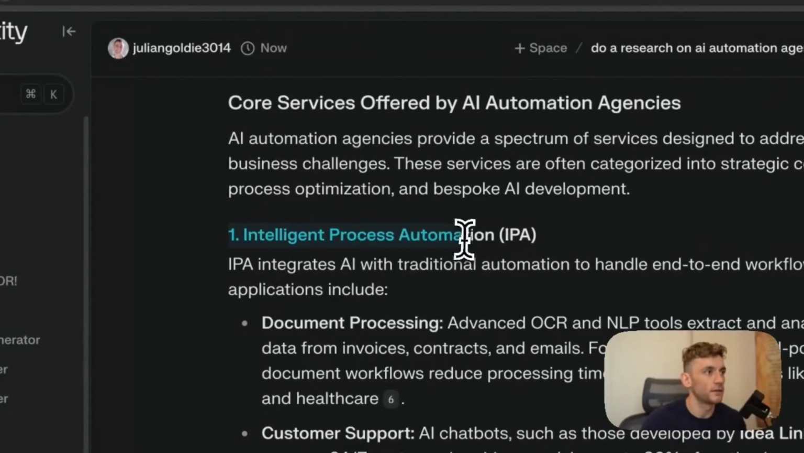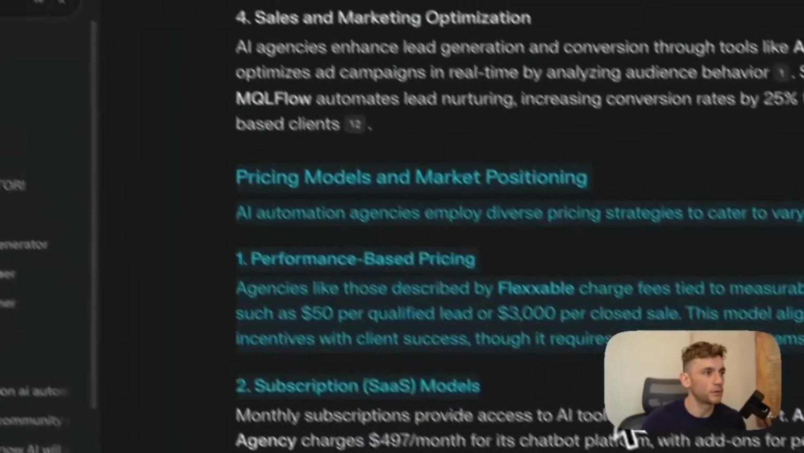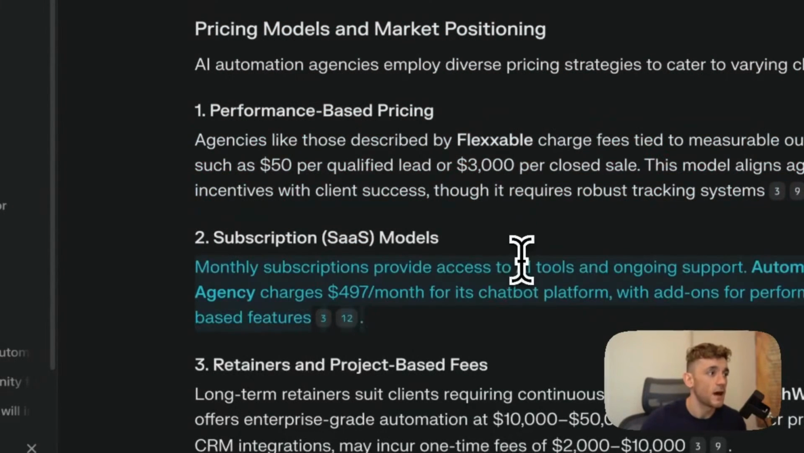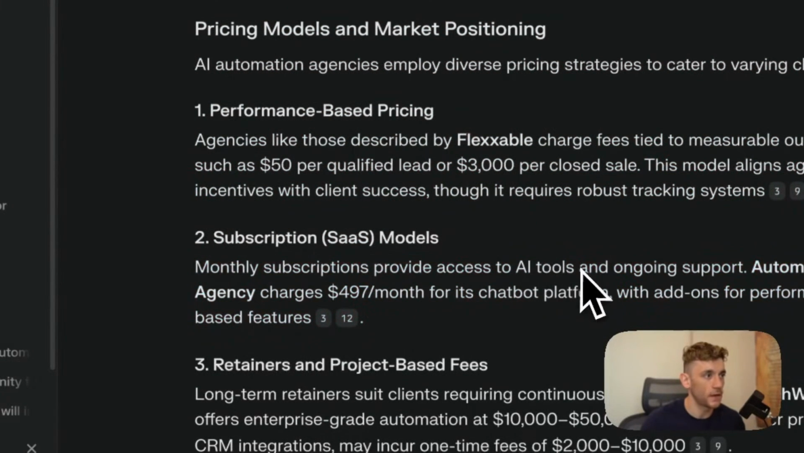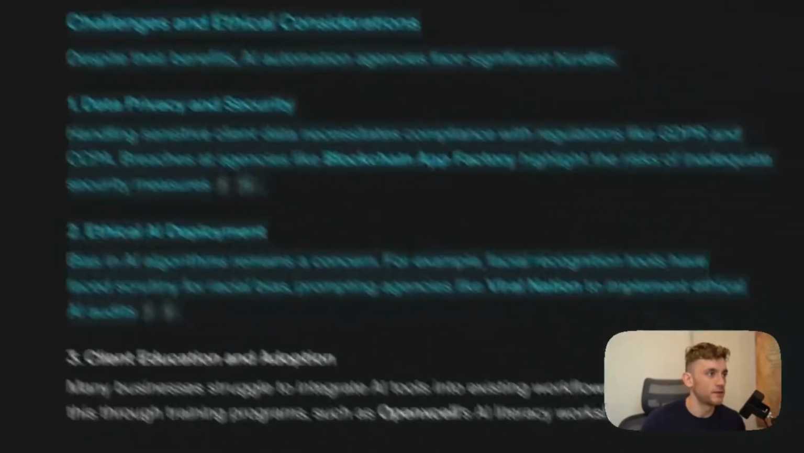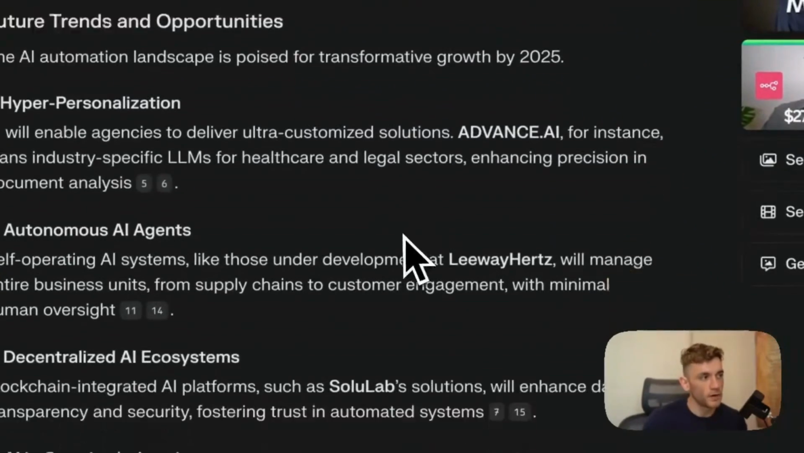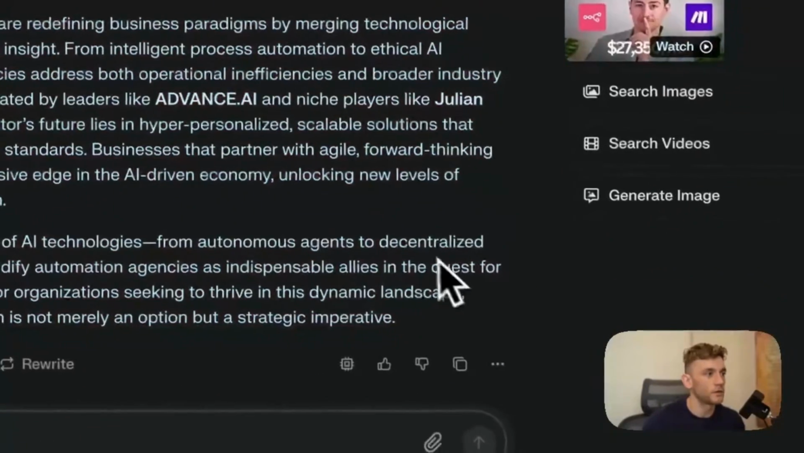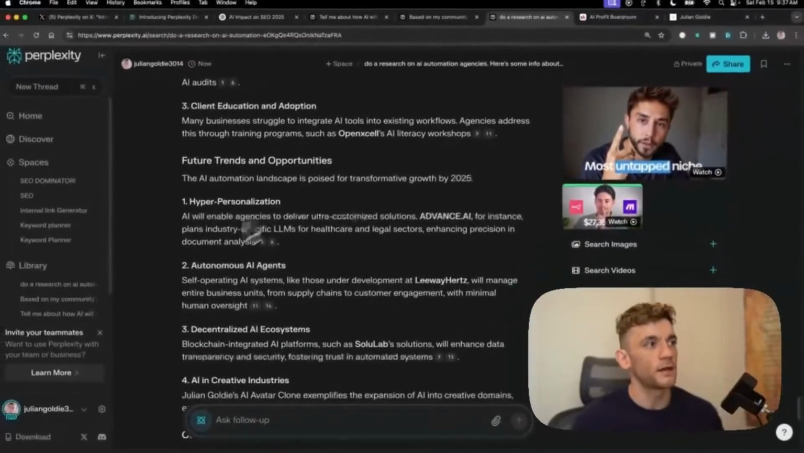So it's giving us some ideas on what we could sell. Pricing models, that's super useful to be fair. It's giving us some ideas on what we can charge, how much people are charging for SaaS tools in the same space, retainers, and also challenges and ethical considerations. So I'm rating this one, I would say this is probably about a 6 out of 10, maybe a 7 out of 10. The conclusion isn't bad. Yeah, I'm giving that a 6 out of 10.